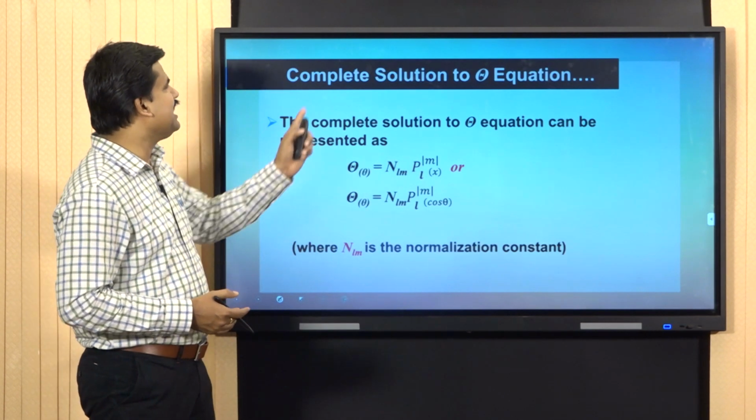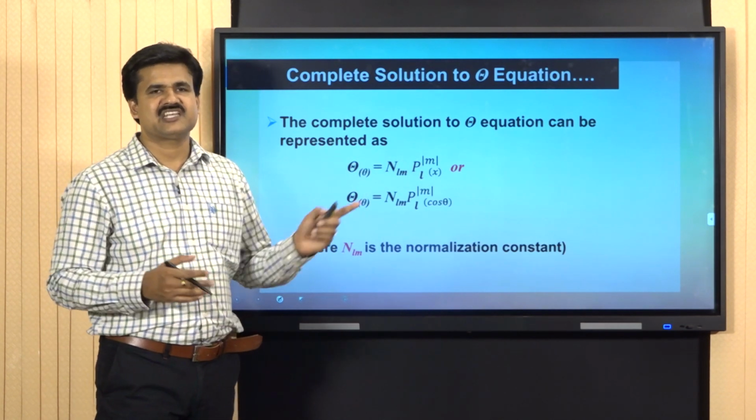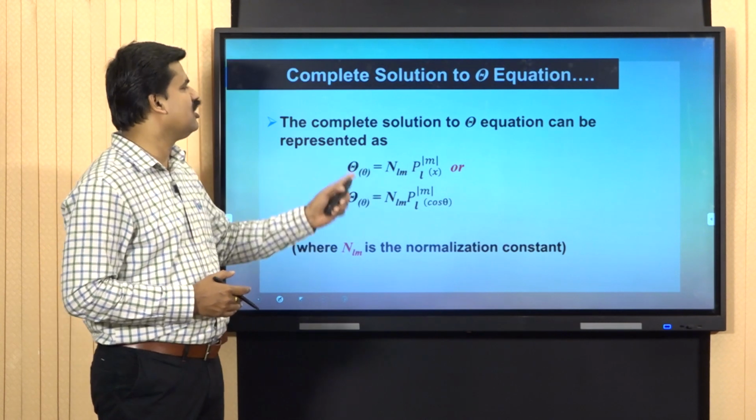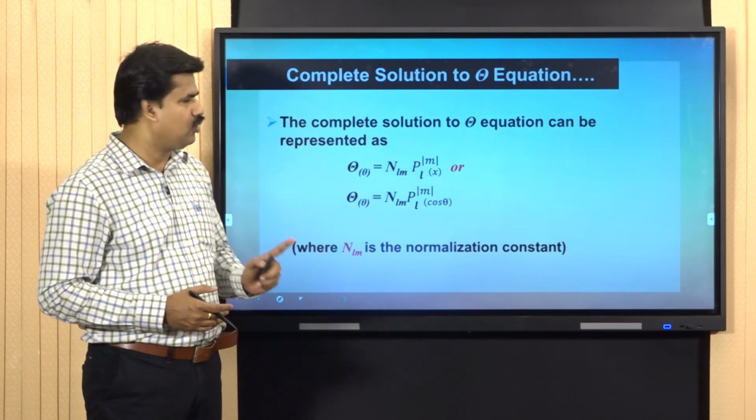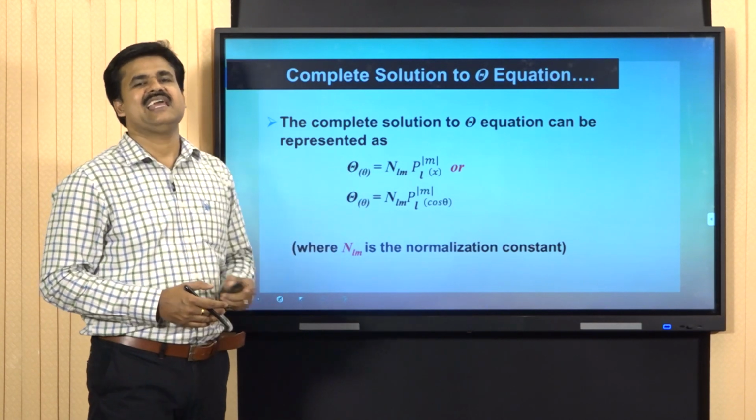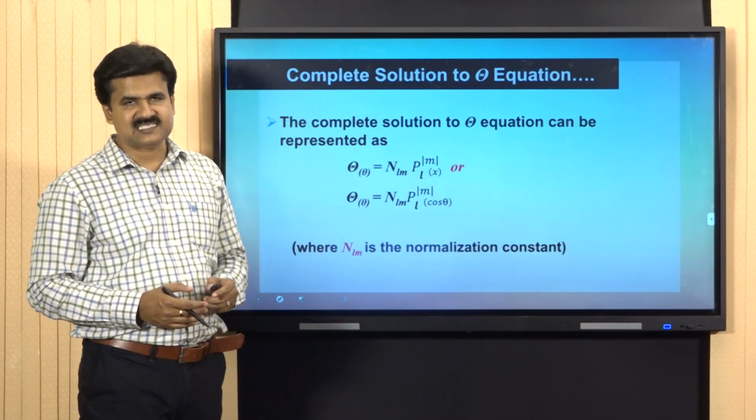Now, the complete solution to the theta equation can be represented like this: Θ(θ) is equal to N_Lm P_L^m(x) or P_L^m(cos theta). Here N_Lm designates the normalization constant.